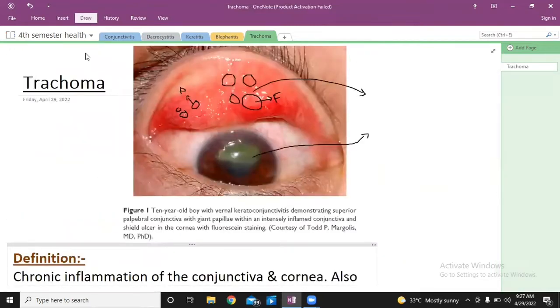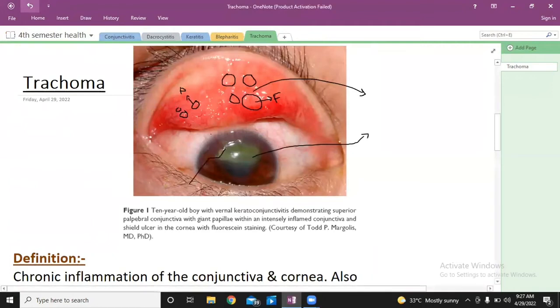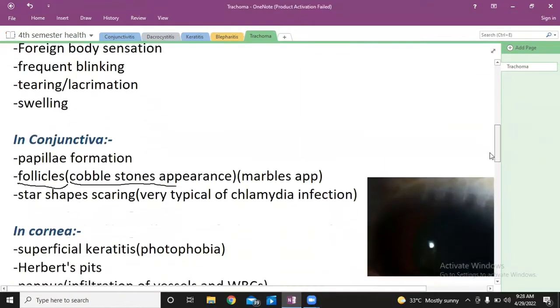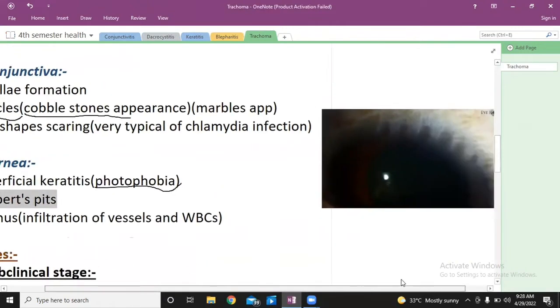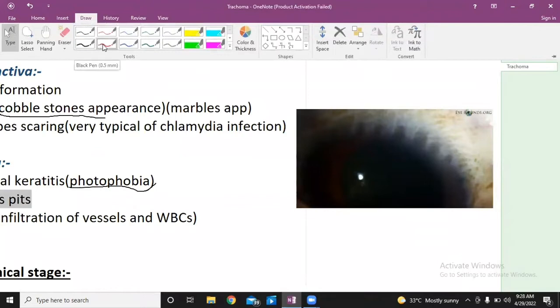So there will be follicle formation. This will be known as follicles, and this will be known as papillae. So papillae are small inflammatory bubbles filled with fluid, and follicles are a little bit larger bubbles filled with fluid, and they give you an appearance like a cobblestone appearance. You can understand cobblestone appearance as a marble-like appearance, like marbles inside the water.